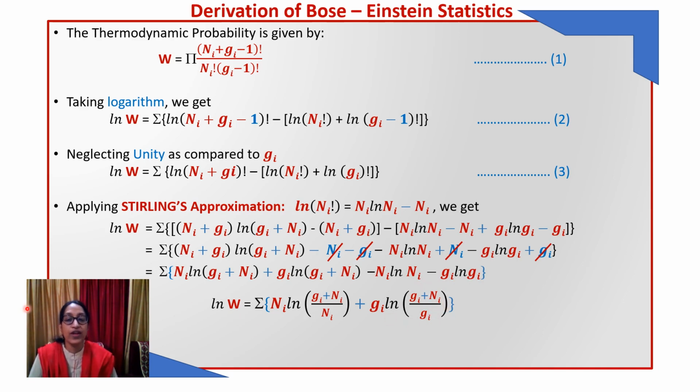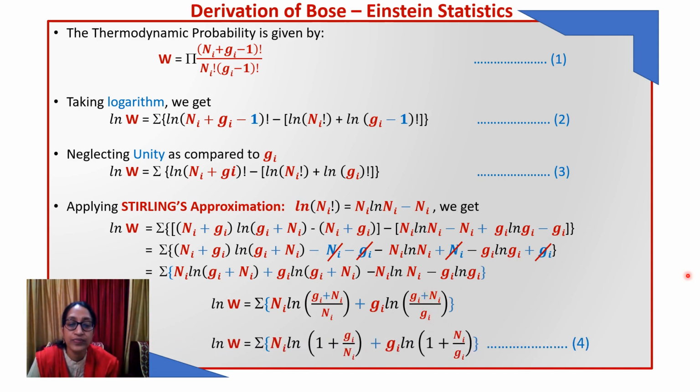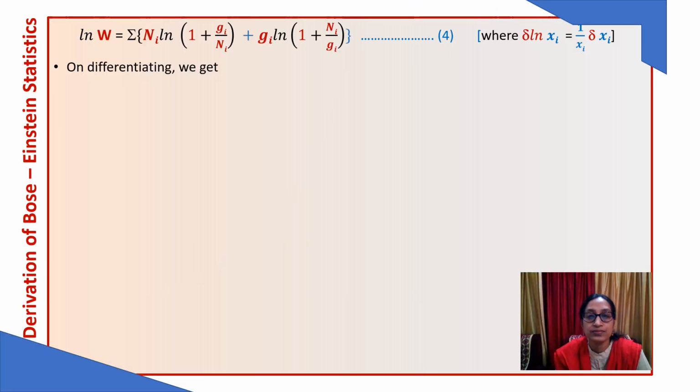Now this fraction, we can write this in fraction. Ni upon Ni is 1 plus Gi upon Ni, and this is Gi upon Gi, 1 plus Ni upon Gi. So let's see, we will get this equation. Now this was the equation 4 which we got. We will differentiate this equation.